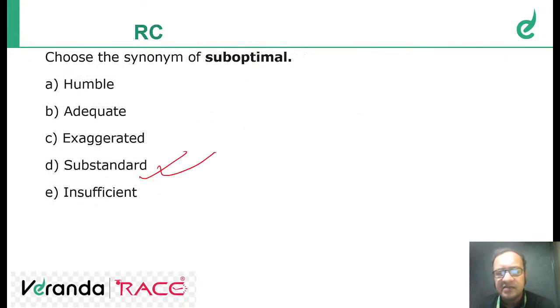Humble means down to earth, normal, in the sense of not very rich, not very poor. Adequate means sufficient. Exaggerated means over the top, more than enough. Substandard means lower than what is expected. And insufficient means which is not sufficient.